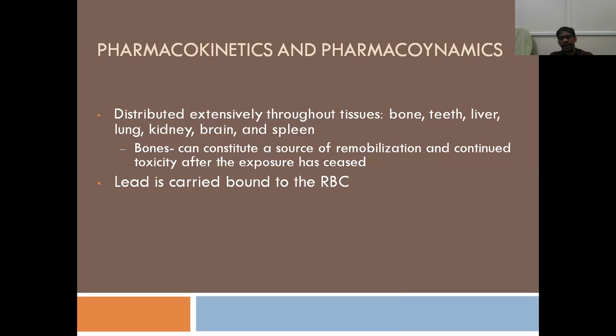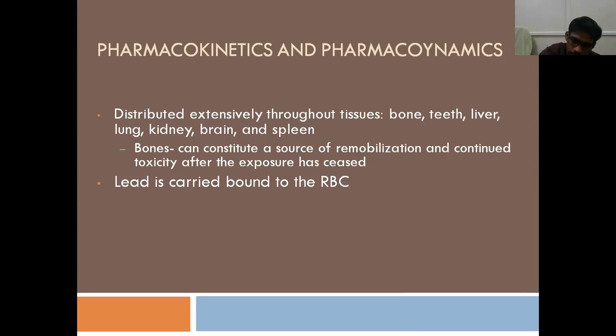And in case of lead, what happens? It will get accumulated in different bones, and after some time, when the pH of the body comes down, this accumulated lead from the bones will be remobilized into the tissues, into the blood. That produces the symptoms of acute poisoning on chronic usage.